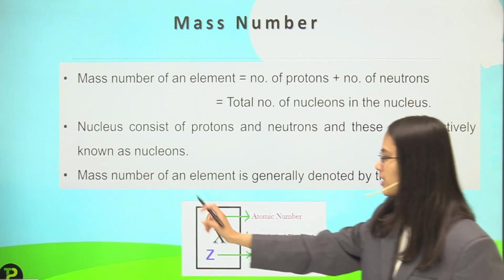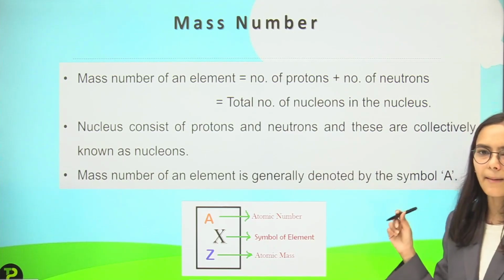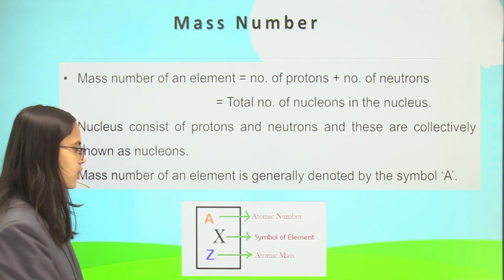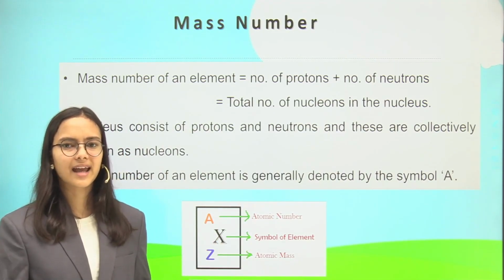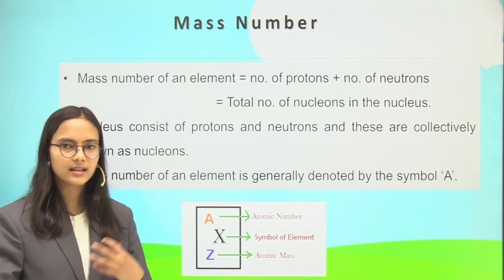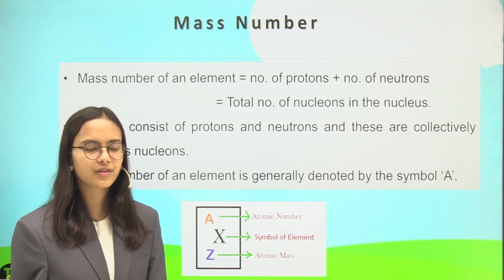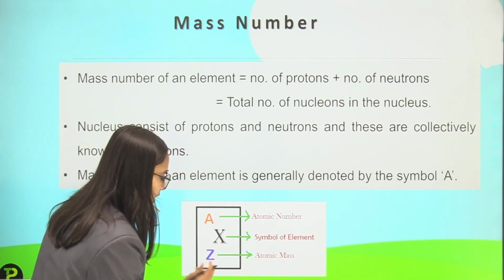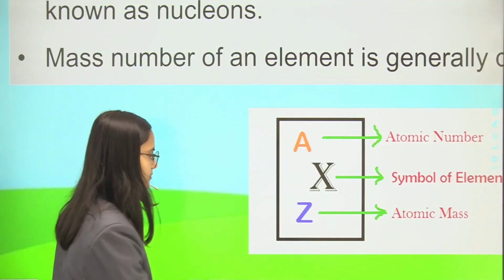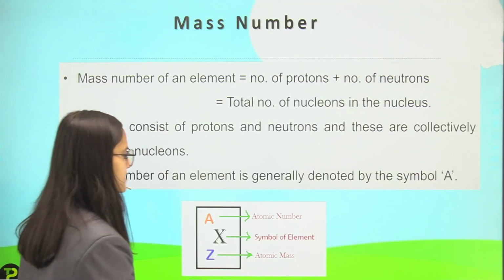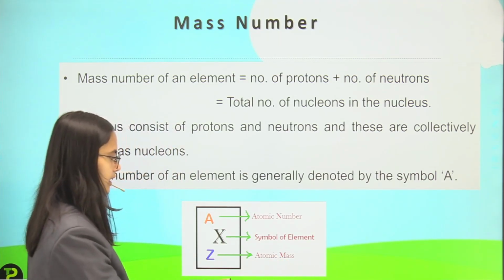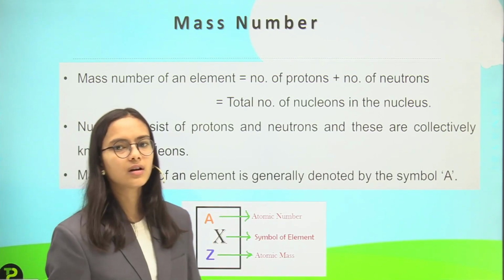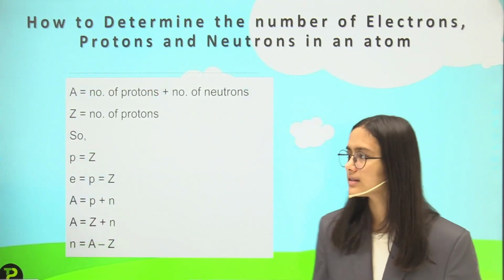Mass number of an element is generally denoted by the symbol capital A. You can see that this symbol is the capital A. The symbol of an element can be X, like C, H; different elements have different symbols, so writing it as X, that is the symbol of the element, then Z in the subscript is the atomic number, and in the superscript we have the mass number.